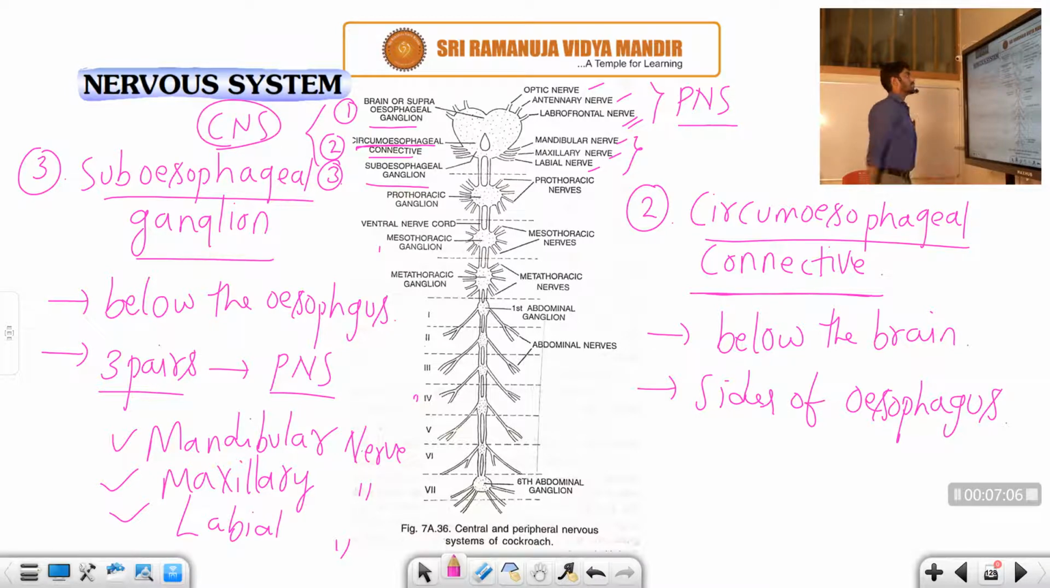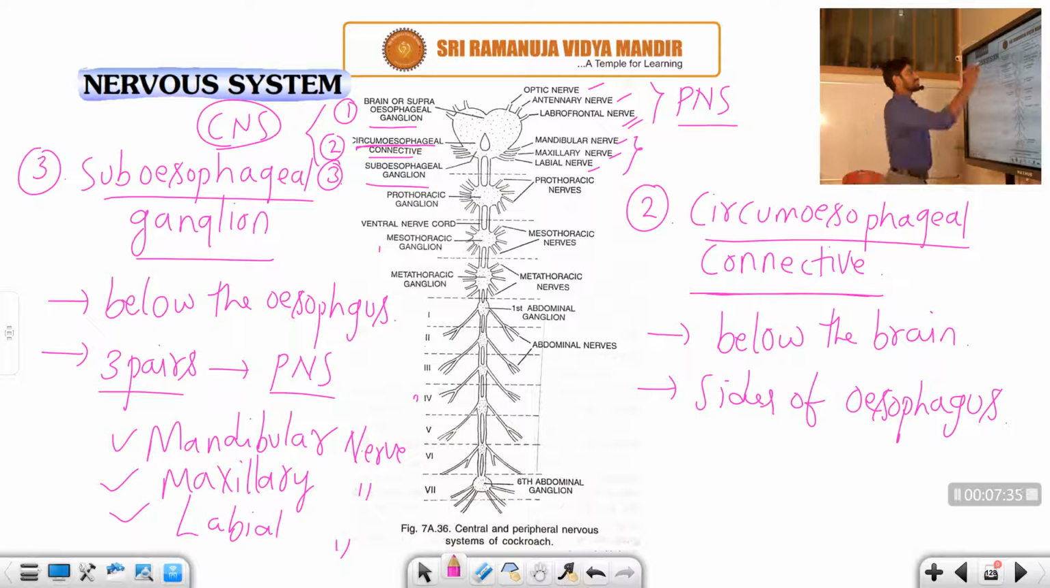Right, student? So the first part we have successfully completed. Come again, what is that? The nervous system of the cockroach is made up of three systems: the central nervous system, the first part; the second is the peripheral nervous system; and the last is the autonomic nervous system. The central nervous system is made up of three parts: the brain, followed by the circumesophageal connectives, and the third one is the subesophageal ganglion.